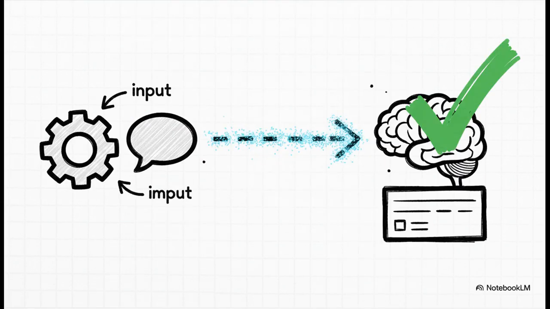Now, this one might sound kind of obvious, but it is so critical. Your descriptions are not just for humans. The AI model actually reads these descriptions to figure out how to generate the right arguments. So a good description that explains what a parameter does, gives an example, maybe clarifies an edge case, that will dramatically improve how reliably the model calls your tools.